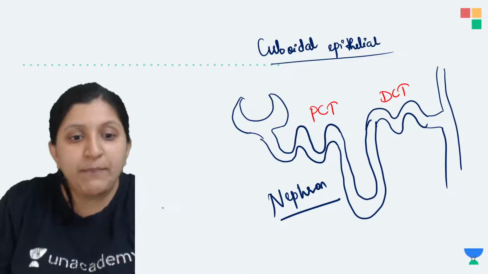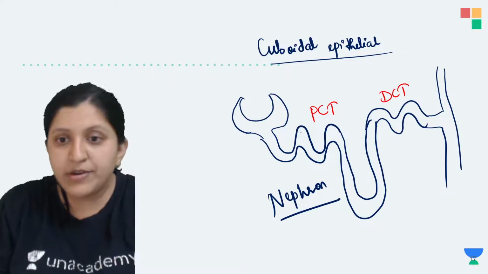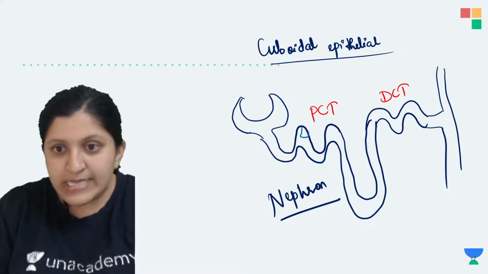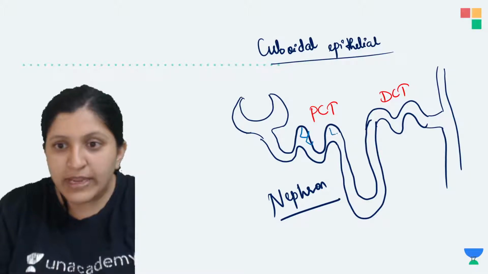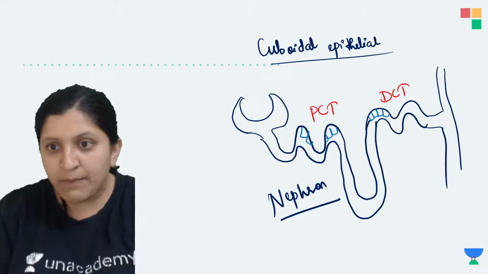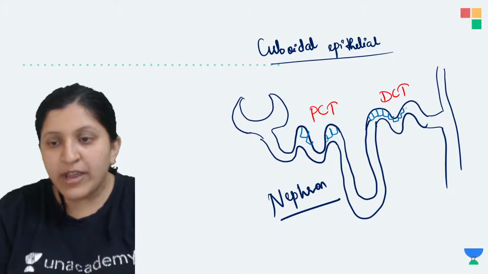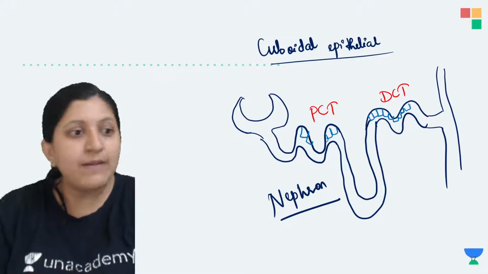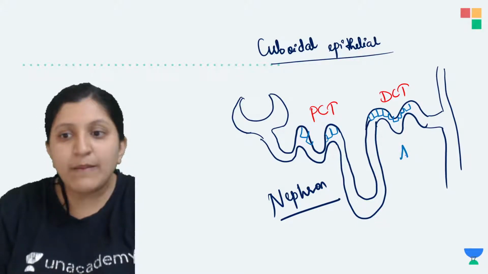So lining this, you can find a cuboidal epithelial tissue, which is mainly responsible for the absorption.